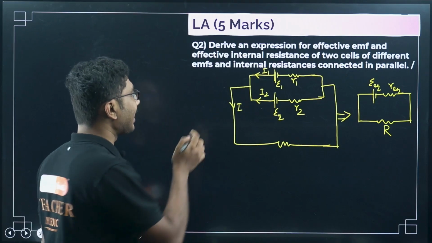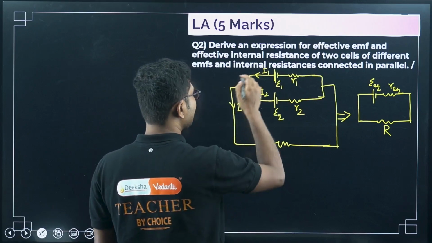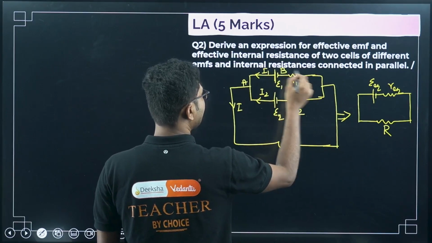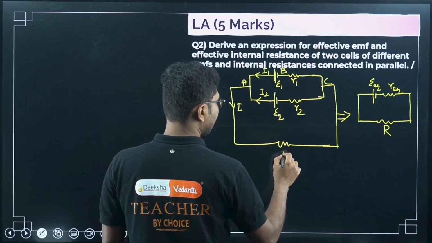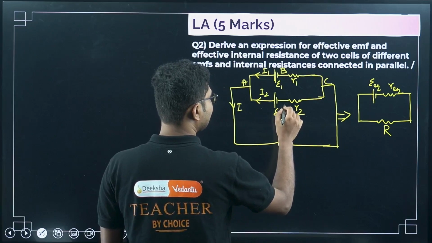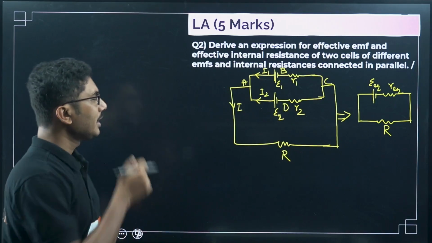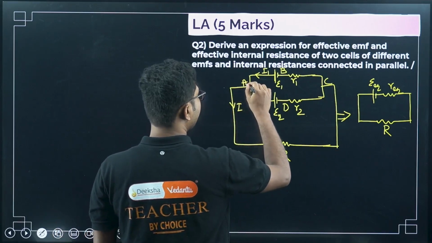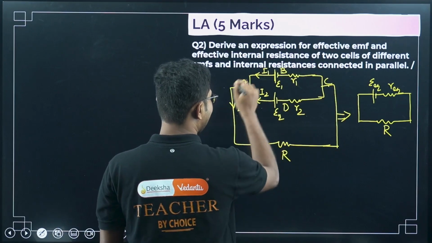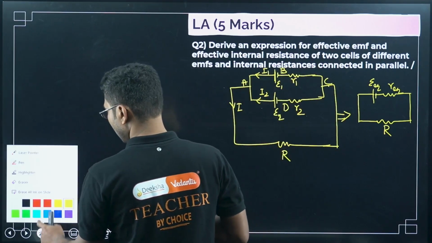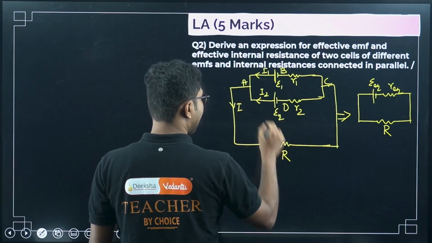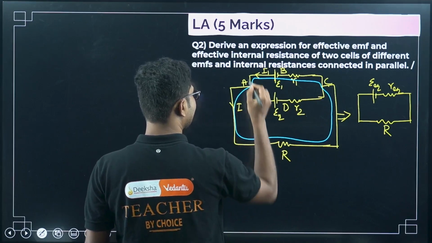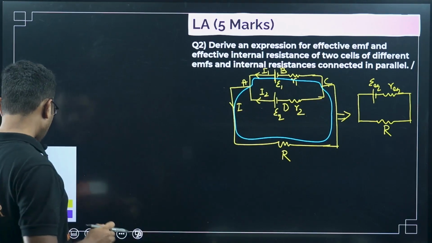Okay, first we will start with this loop. Let me name this loop. Okay, so A, suppose B, C, R, and this is D. So these are the points that we have to mark. So first we will start with this loop, A, B, C, R, A, the external loop. This is the first loop that we are considering.